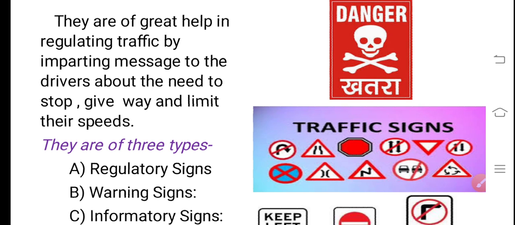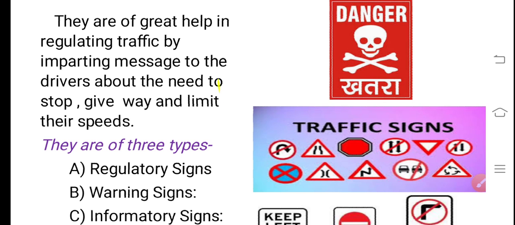The signals are of great help in regulating the traffic by imparting messages to the drivers about the need to stop, give way for the vehicle which is approaching behind, and limit their speeds. Whenever they are approaching an intersection, necessarily they have to decelerate or retard the speed of the vehicle so that safely they can come and stop before the zebra crossing. By that time, pedestrians can cross safely, comfortably, without any fear or problems.